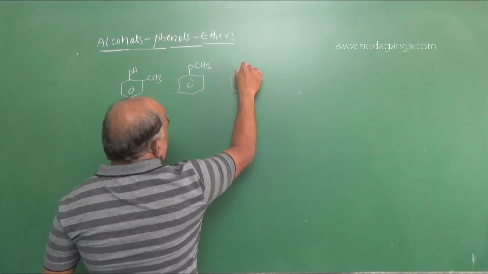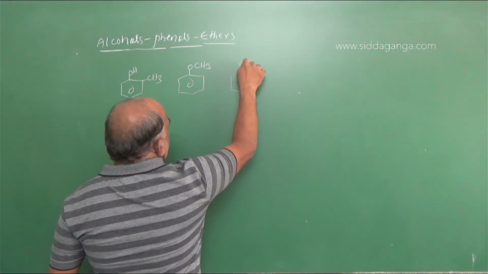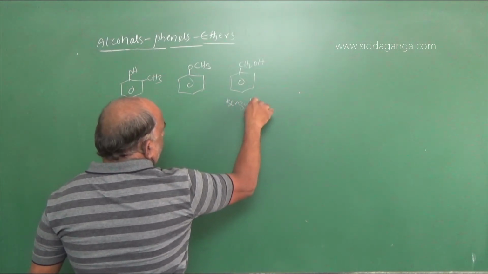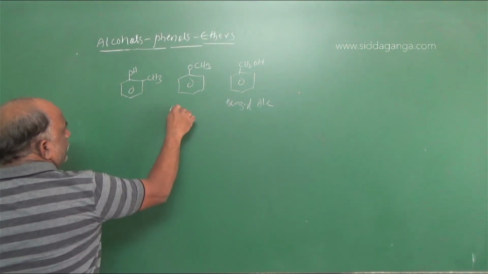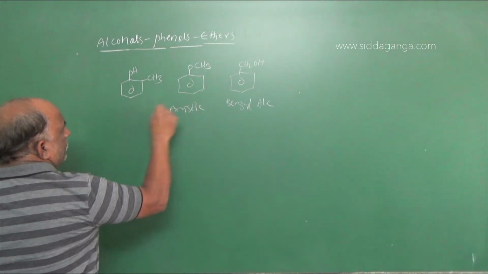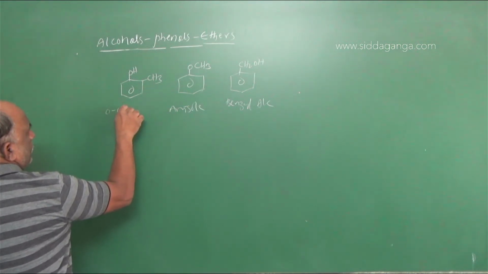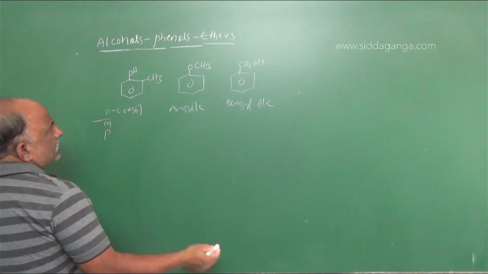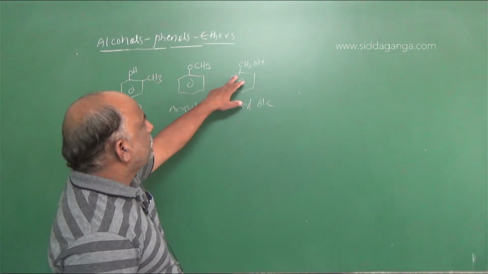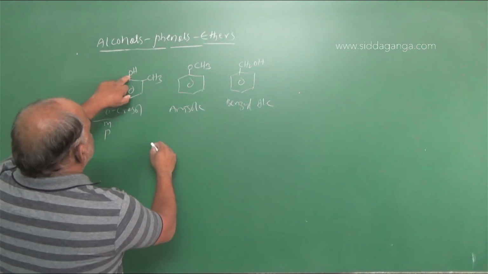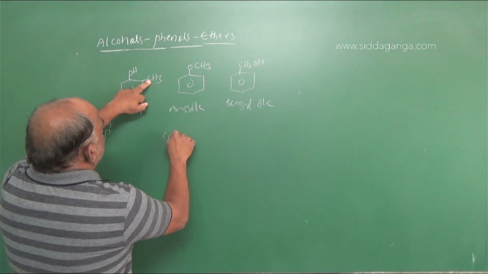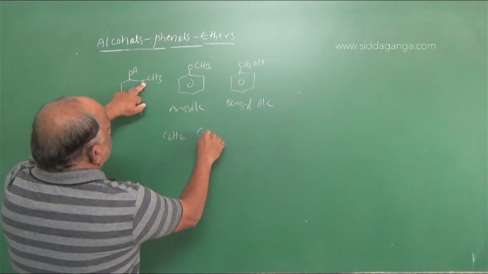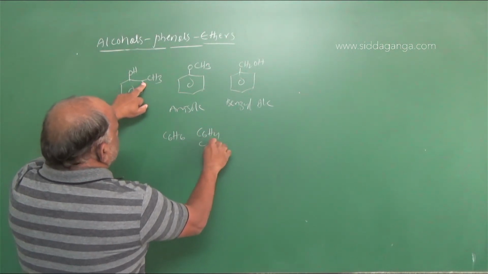And this is CH2OH, benzyl alcohol, anisole, and orthocresol or metacresol, paracresol, any one of the cresols. So what is the formula of this compound? The formula is C6H5, C6H4, CH3OH.